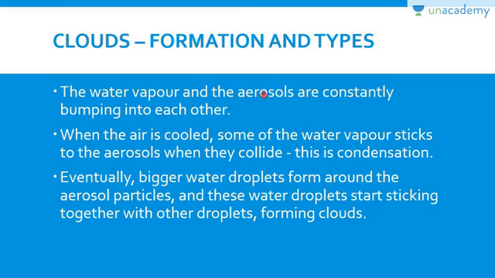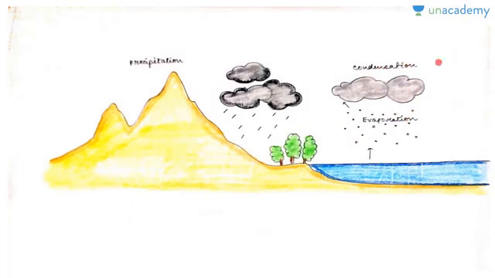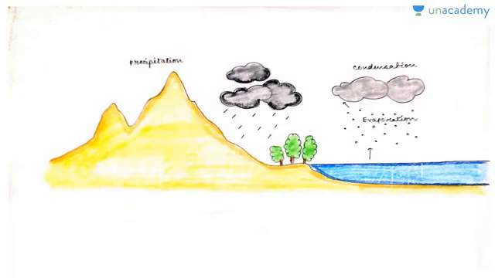And this water vapor and aerosols are constantly bumping into each other, right? And when the air is cooled, some of the water vapor sticks to the aerosols which then collide. This is known as condensation. So that's what I told you. First evaporation, then condensation, and then precipitation, okay? And condensation happens along these hygroscopic nuclei, that is aerosols, okay? And eventually bigger water droplets form around the aerosol particles, and these water droplets start sticking together with other droplets and they eventually form clouds, okay?